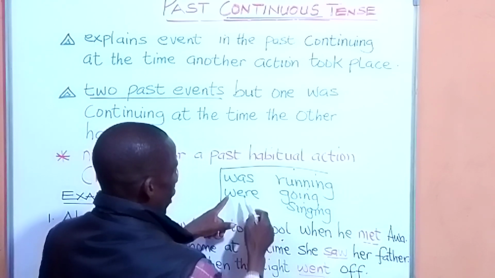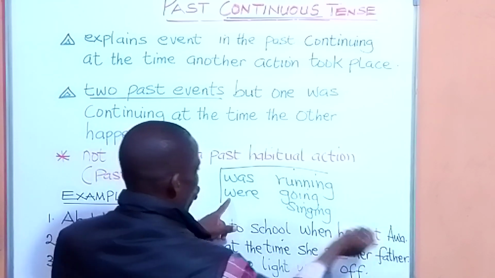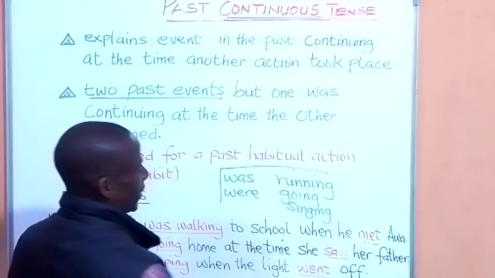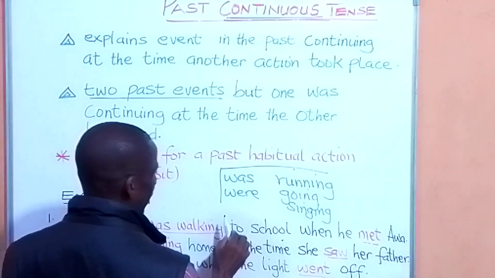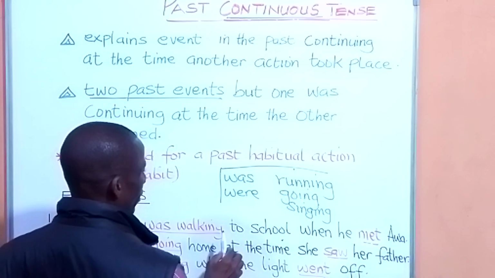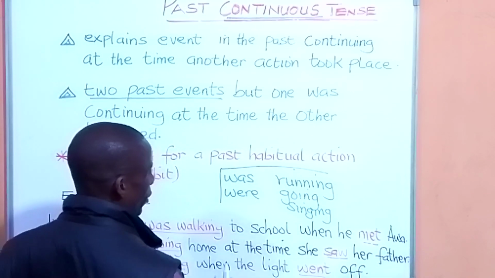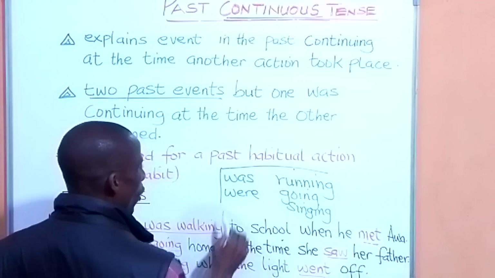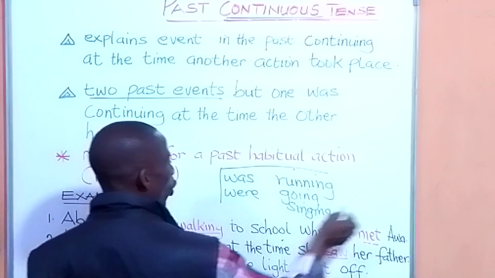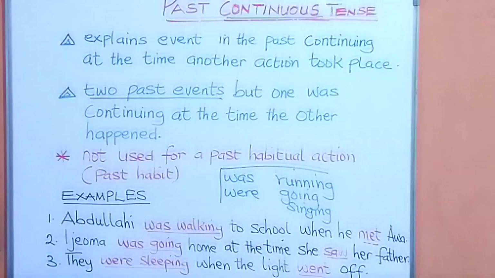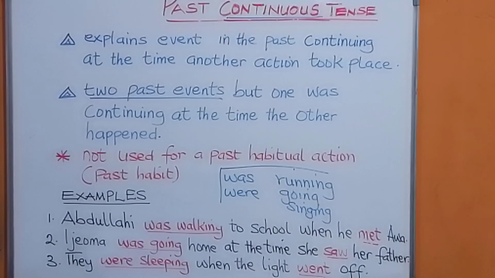If it's one person, for example, you say he was running, or they were running, or we were going, we were singing, I was singing, I was going. That is when you know that it's past continuous.